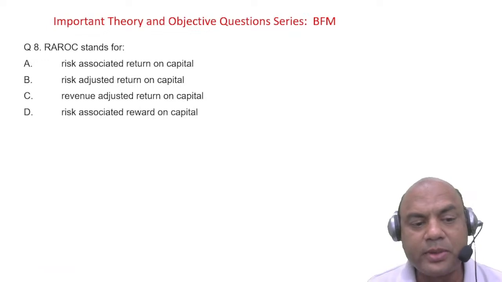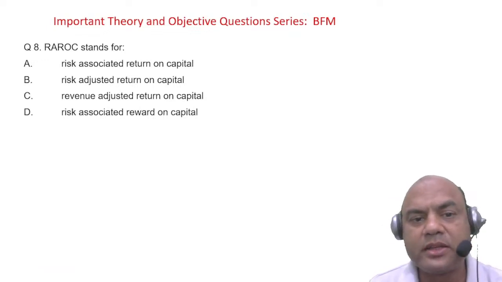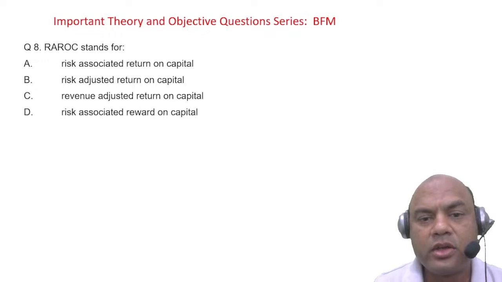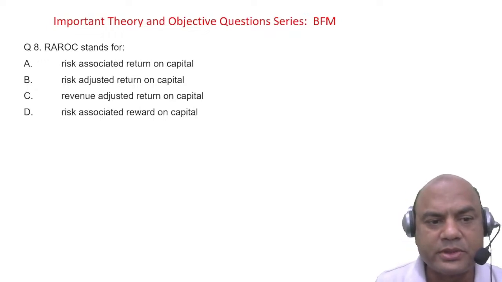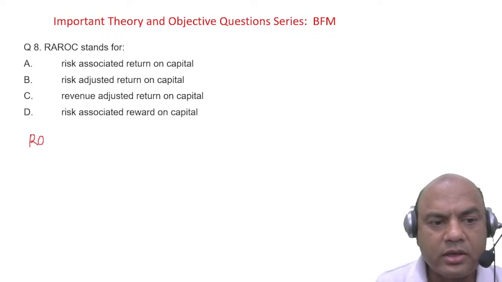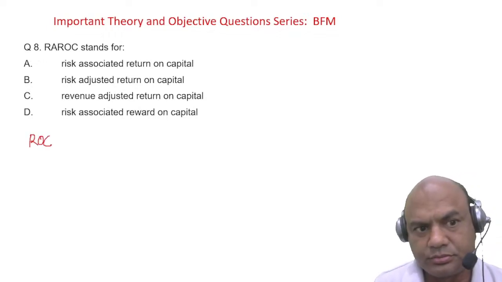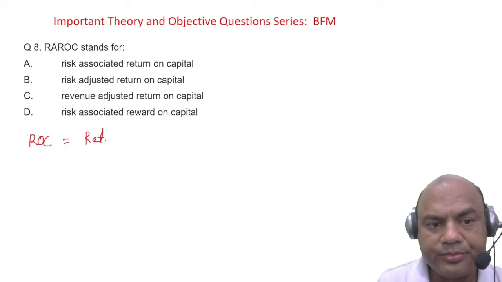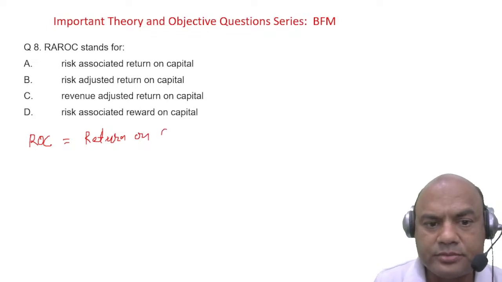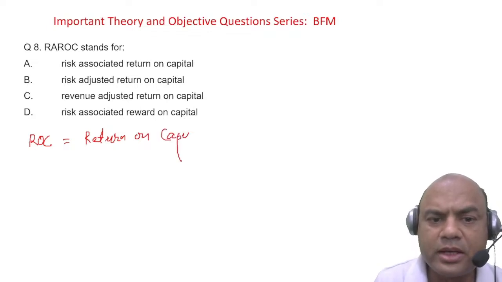I'll give a few explanations about this. Firstly, before knowing RAROC, you must know what is ROC. ROC is return on capital.